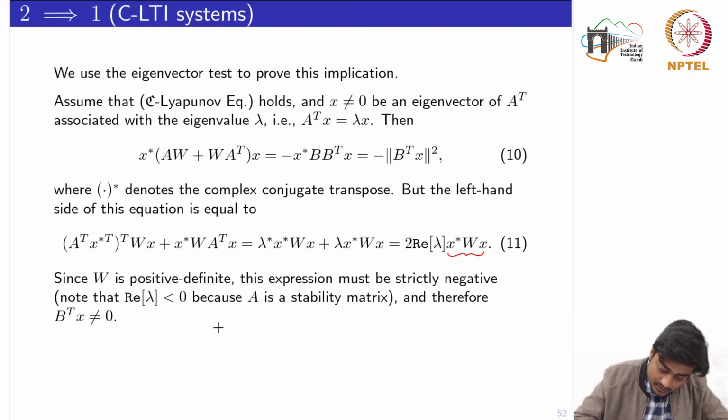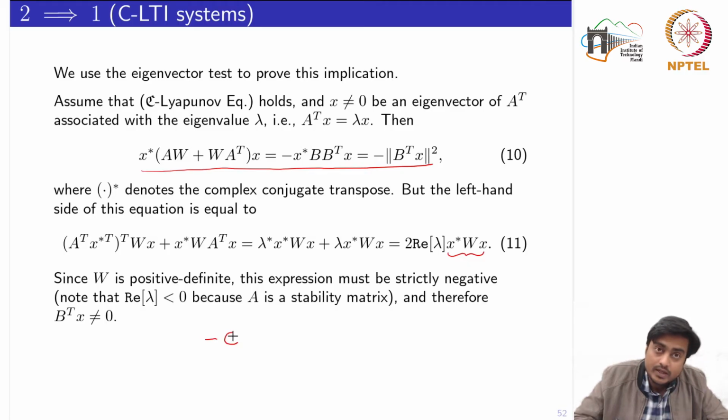Let's write this just for clarity. If I see this equation, on the left hand side we have just shown that it must be strictly negative. So it must be some negative C, where C is a positive number. This I can write as norm B transpose X square, meaning to say that B transpose X would never be equal to 0. It would be equal to 0 if and only if this is equal to 0, which it is not.